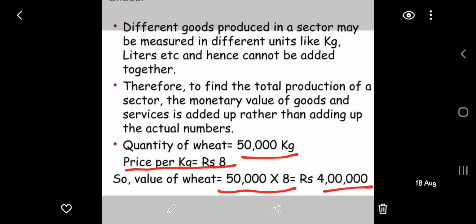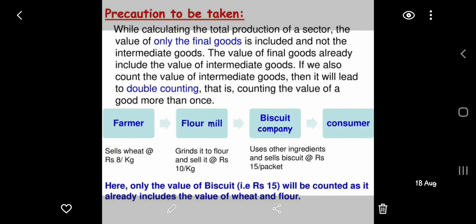Okay. Then in that value, if we include the value of flour, take the example here: the flour mill is selling flour at the price of 10 rupees per kg.